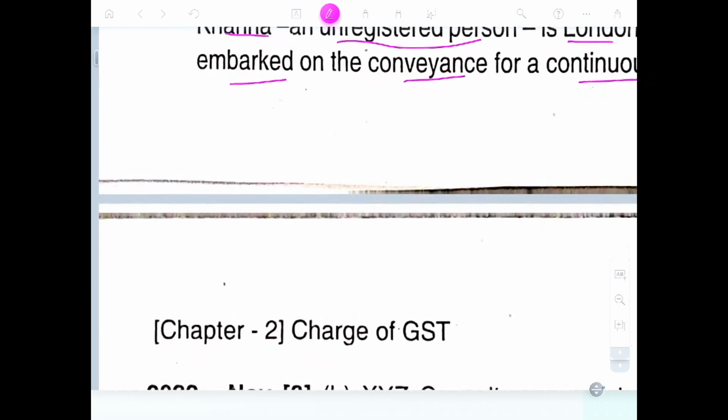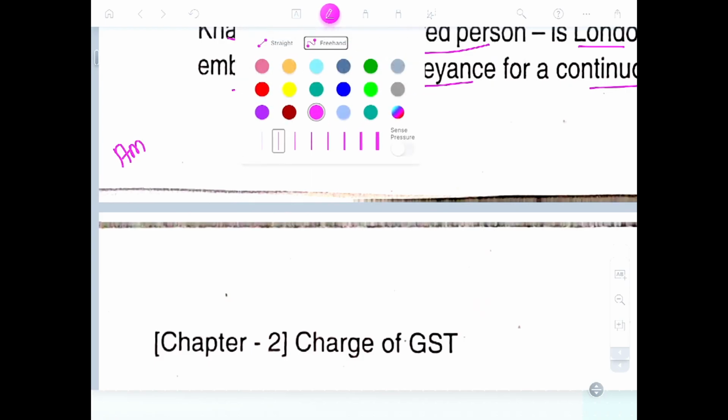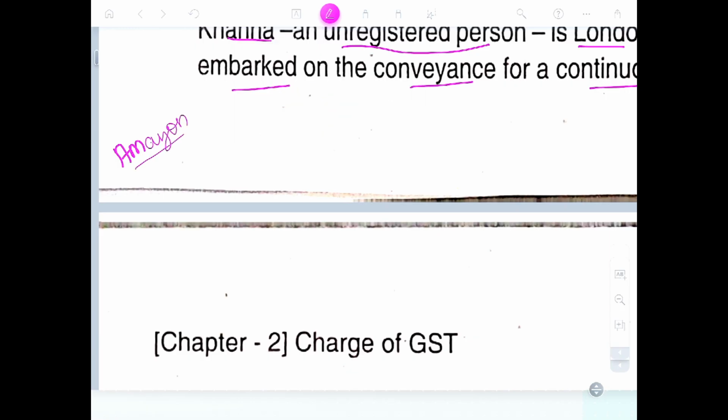You can see another question. You can see one thing. What is Amazon doing? Amazon and other such companies buy from the wholesale dealer item X at 10,000 rupees per unit.